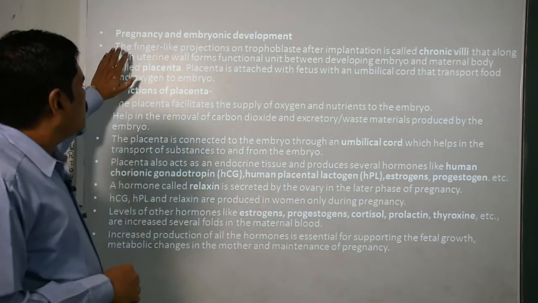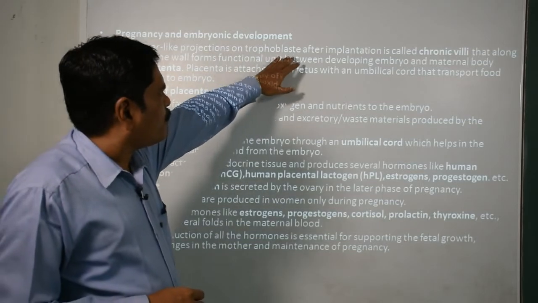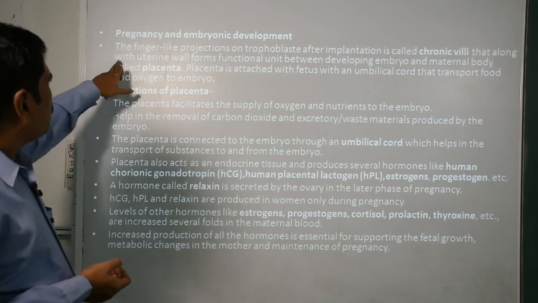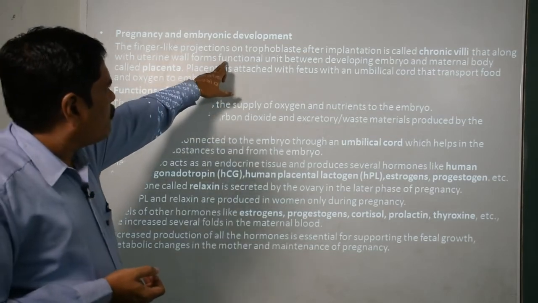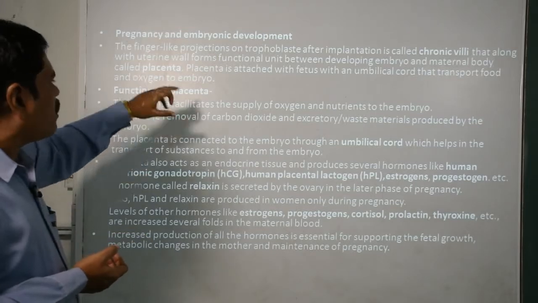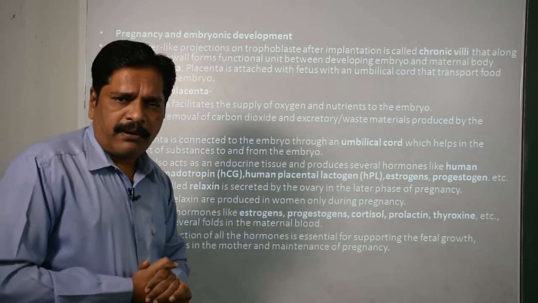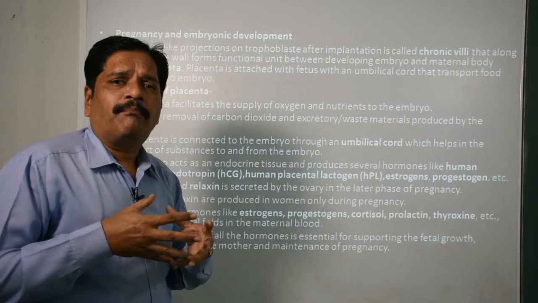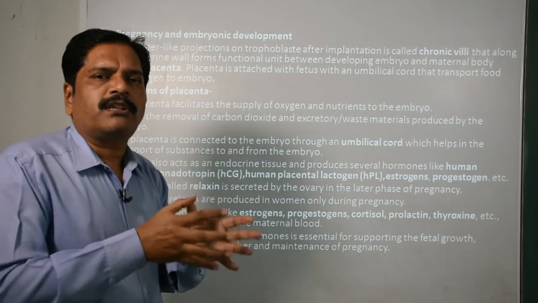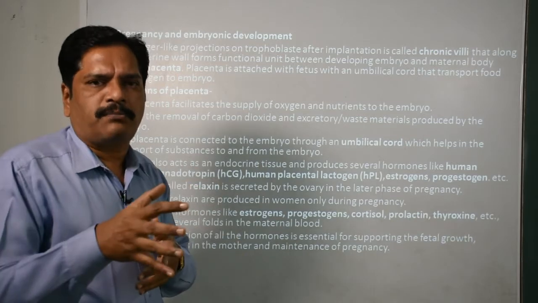Now the finger-like projections on the trophoblast after implantation are called the chorionic villi. Along with the uterine wall, they form a functional unit between the developing embryo and the maternal body, called the placenta. So remember, what is the placenta? The placenta is the connecting link between the growing embryo and the mother's body.